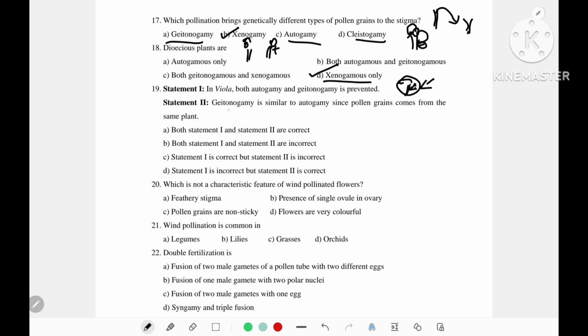Geitonogamy is similar to autogamy since pollen grains come from the same plant. Yes, genetically, geitonogamy is equivalent to autogamy, except for the fact that the pollen grains are not from the same flower. So statement 1 is incorrect and statement 2 is correct.